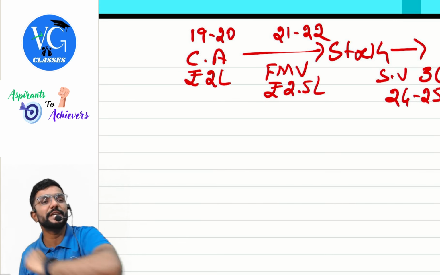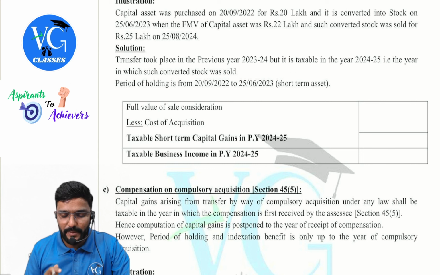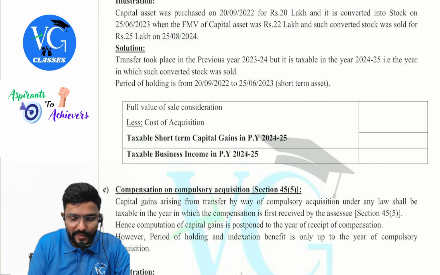Okay, so let us have a discussion on an illustration on this topic. Capital asset was purchased on 20th September 2022 for 20 lakh and it is converted into stock on 25th June 2023. Year of transfer 23-24. When the FMV of the capital asset was 22 lakh and such converted stock was sold for 25 lakh on 25th August 2024.